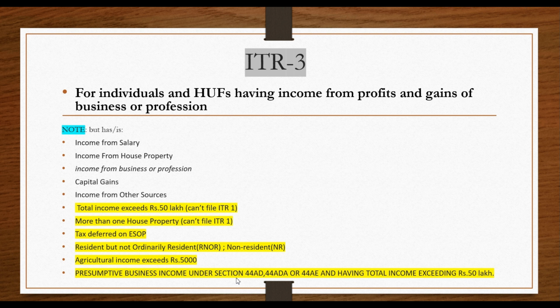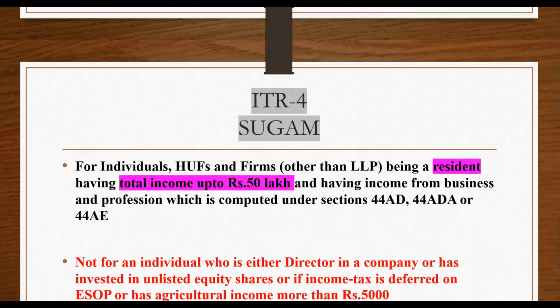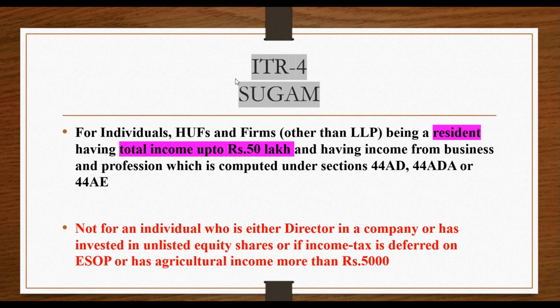Presumptive business income under section 44AD, 44ADA or 44AE and having total income exceeding 50 lakhs is covered in ITR 3. If it does not exceed 50 lakhs, then you may cover it in ITR 4. Let us come to ITR 4. ITR 4 is known as Sugam. This is for individuals, HUFs and firms.